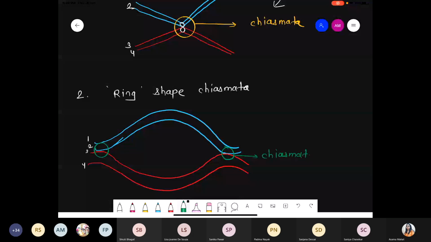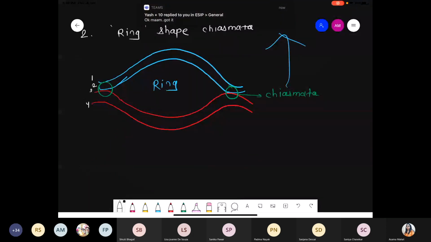No, it's not showing the fusion. They are coming in the vicinity of each other, at the centromere region, and now there is exchange of genetic material. फ्यूजन नहीं है, their individual centromeres are not fusing, but these are the points where exchange of genetic material will occur near the centromere region at the center. ये जो शेप बना ना, you can see at the center there is a formation of a ring-like structure, so that's why it is called the ring shape chiasmata.